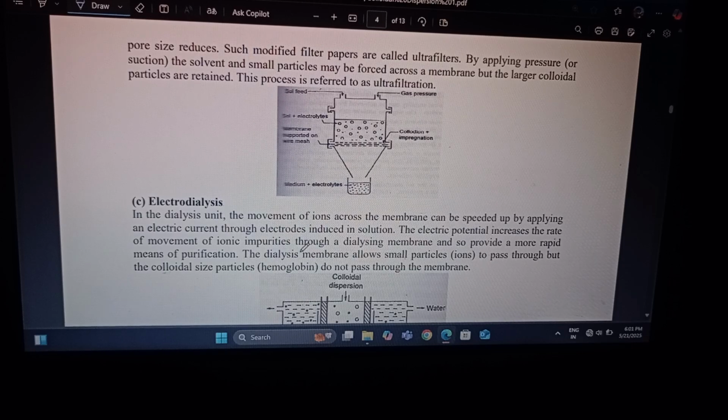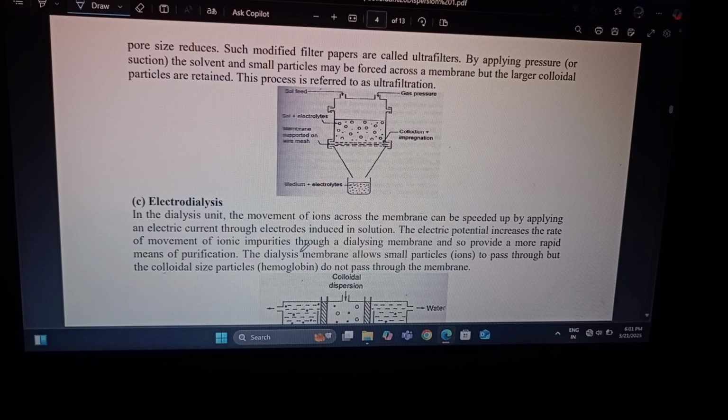This is the diagram of ultrafiltration, showing the gas pressure, the feed solution with electrolytes, the compartment, the colloidal dispersion, and the medium with electrolytes.